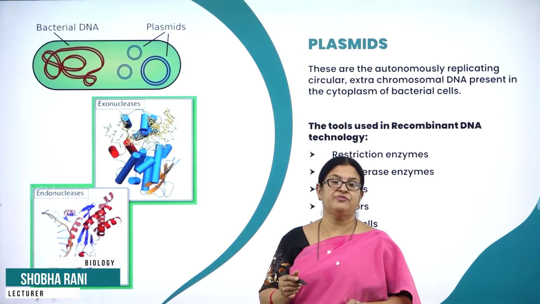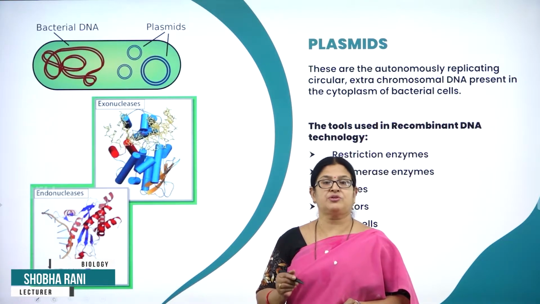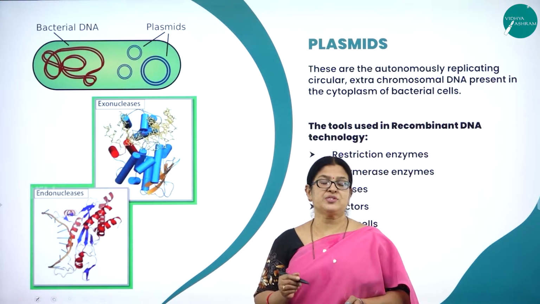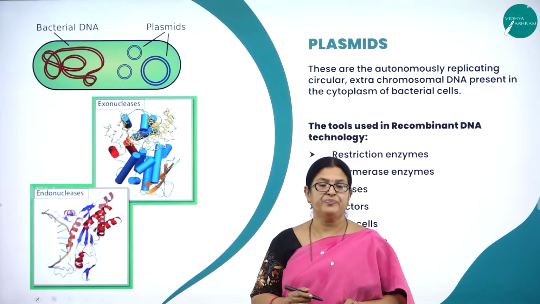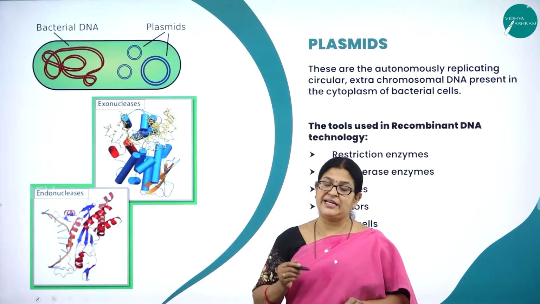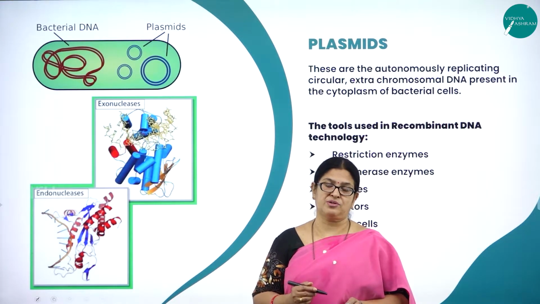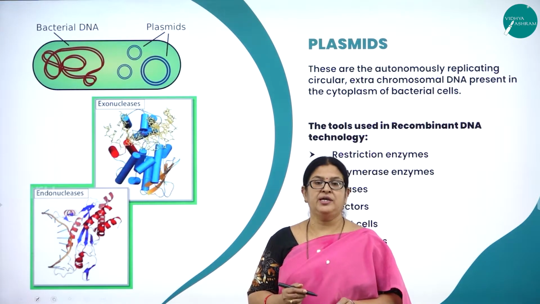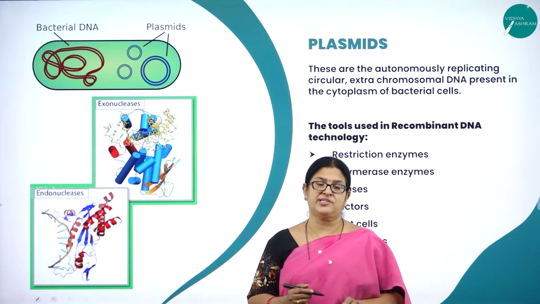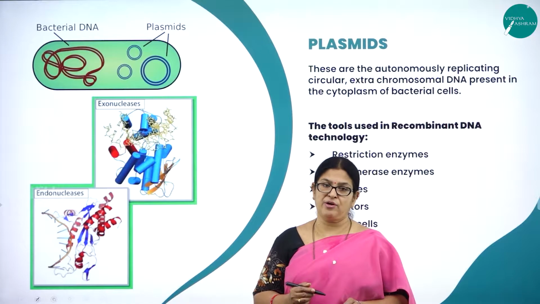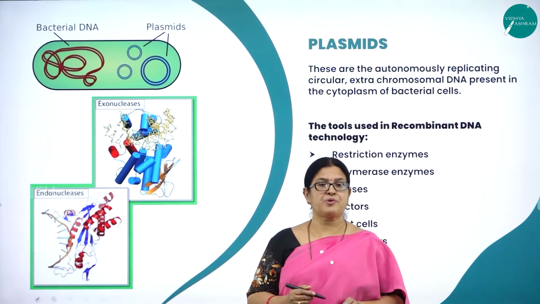Biotechnology is the use of cells or tissues or organisms to produce products which are useful to mankind. We also studied about the techniques that are used in the process of biotechnology. Now let us move on to the further concepts of this very interesting chapter.